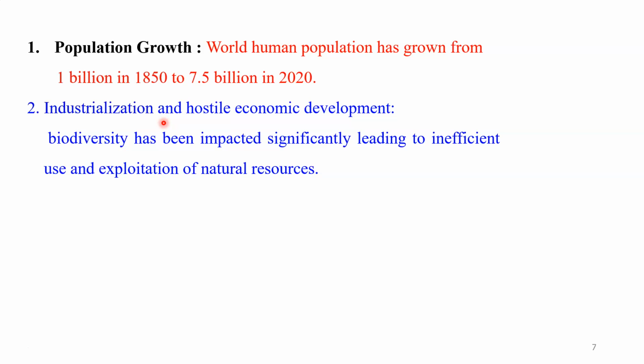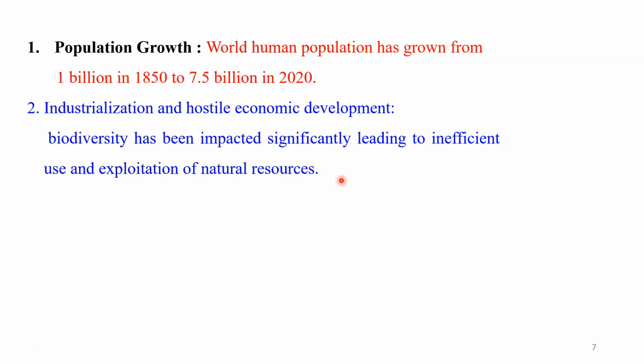When industrialization takes place, pollution is created, and suburban places are formed or developed surrounding the industrial region. So industrialization directly or indirectly impacts the exploitation of natural resources. They are responsible for pollution, and you know that pollution is a major threat and cause of loss of biodiversity.